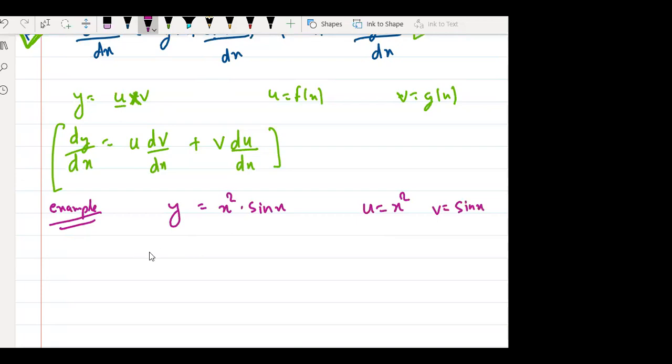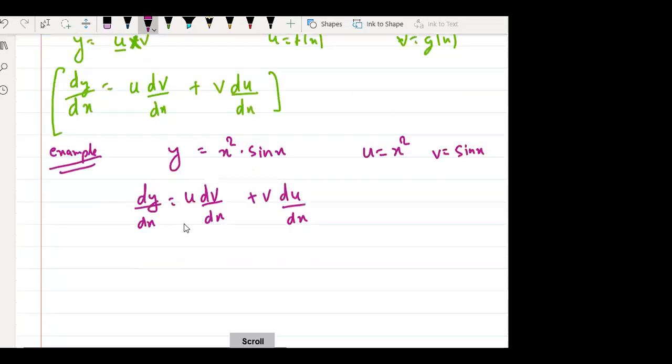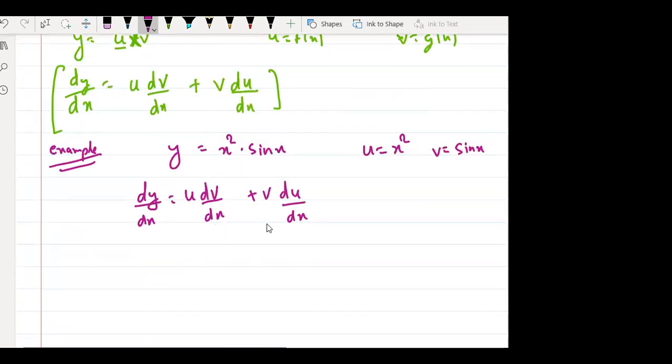So according to this rule, dy by dx is equal to u dv by dx plus v du by dx. ये याद रहेगा: एक को कांस्टेंट, दूसरे को डिफरेंशिएट, दूसरे को कांस्टेंट, पहले को डिफरेंशिएट. What is u? x square, and dv is d of sin x by dx, plus v constant, which is sin x, times the differentiation of u, d of x square by dx.